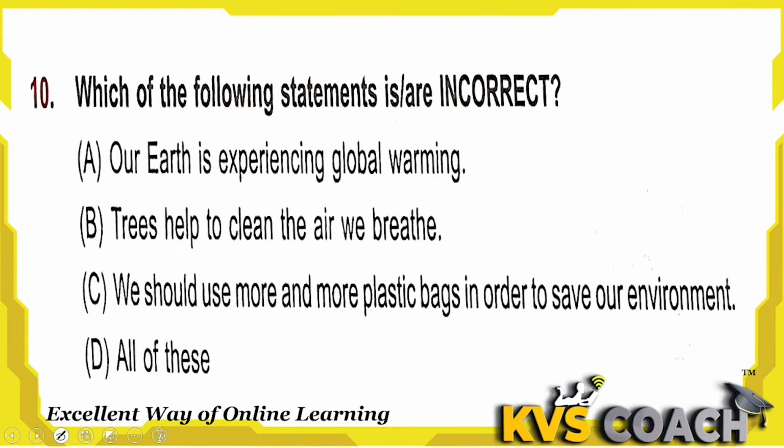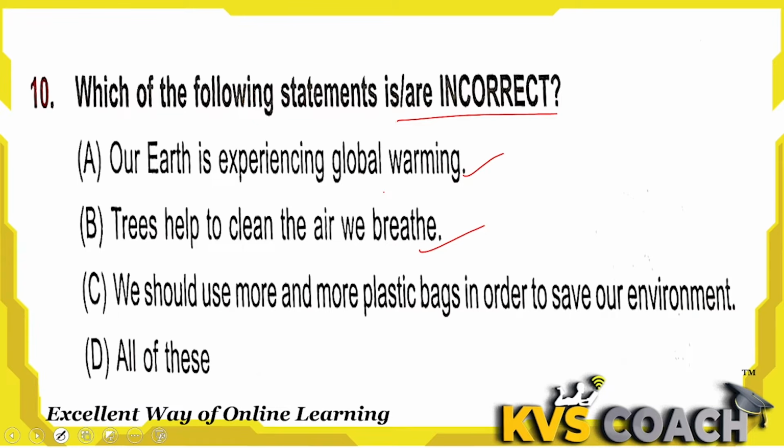Next, which of the following statements is incorrect? A, Earth is experiencing global warming. Yes, these days Earth is experiencing global warming. Absolutely right. B, trees help to clean the air we breathe. Yes, absolutely right, because they absorb carbon dioxide for making their food.